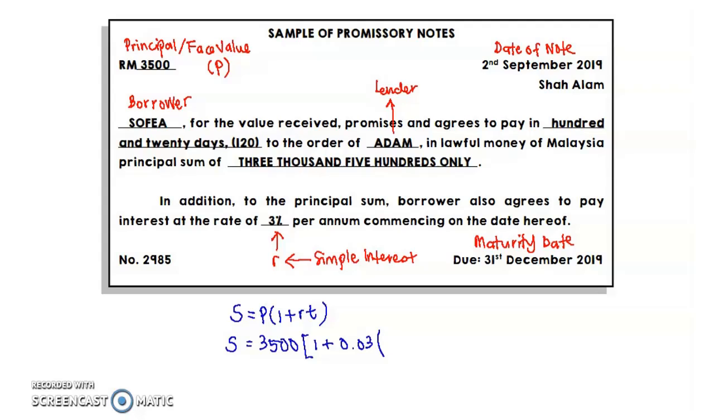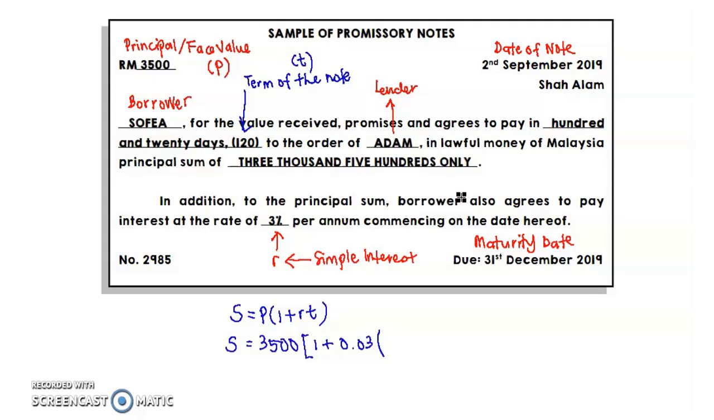The time period for this promissory note here is 120 days. If you calculate 2nd September to 31st December 2019, it will be equivalent to 120 days. So 120 days here, we call the term of the note, which is value T.